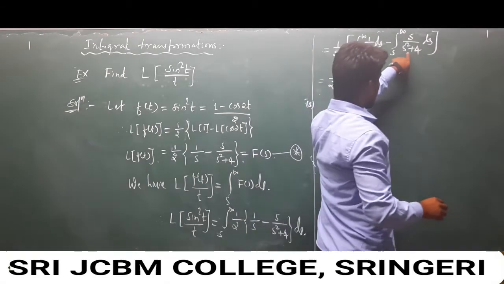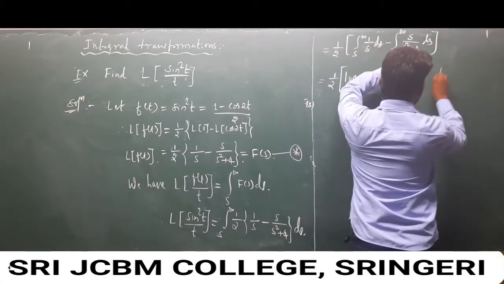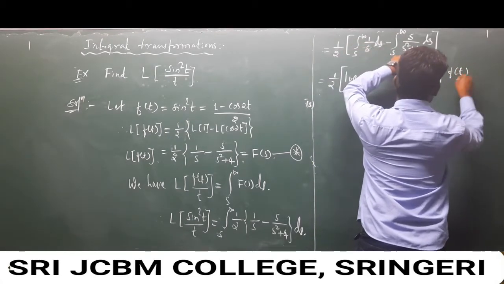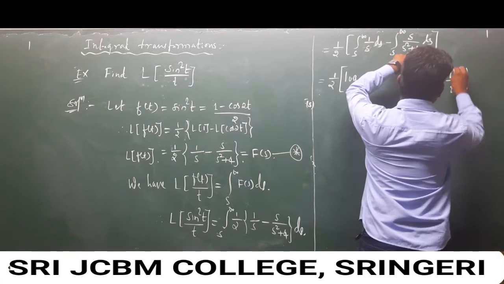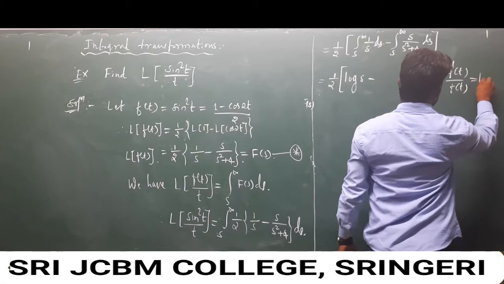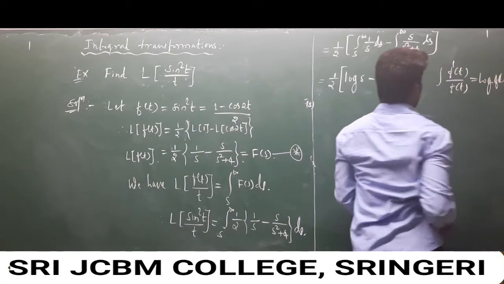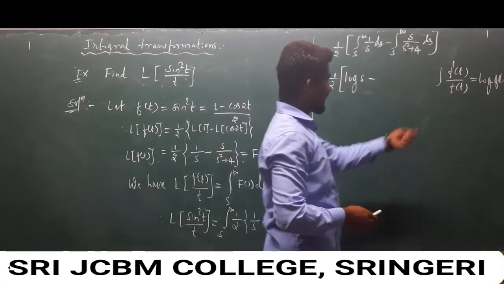Now look at the other term, which looks like the integration of f prime of t over f of t, so we get log of f of t. This is the basic formula of integration.